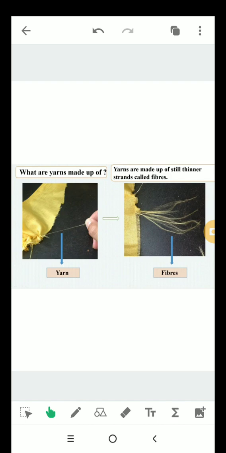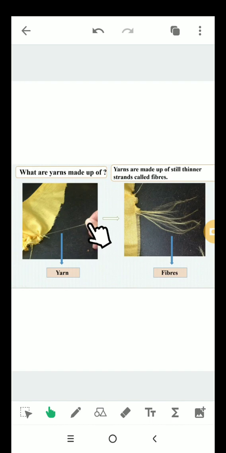So, yarns arranged together make fabric. Now, let's try to look at yarn more closely. For this, scratch one end of the yarn which you took out from the fabric with your nail.